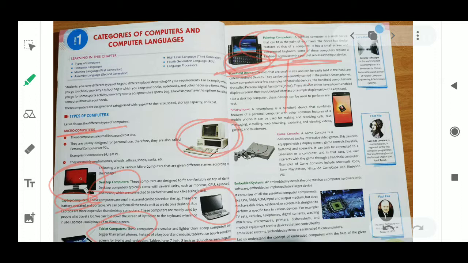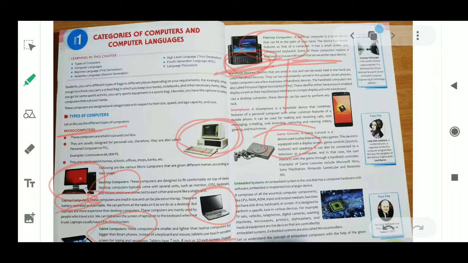Next is your embedded system. One we left, that is a game console. Game console is used to play video games on the computer. We need this game console. To play the game, we need a joystick, speaker, keyboard, mouse, and with the help of these we can play the game.